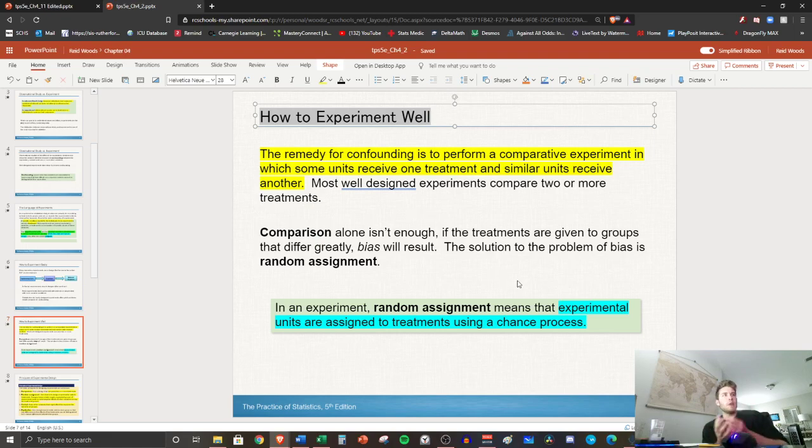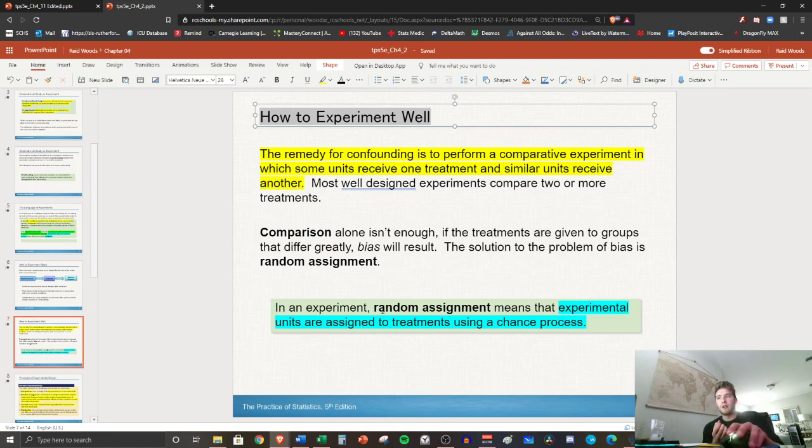Now, if we're going to make two groups, let's say we get our sample and we want to split them into groups. And let's say that I did this with my students. I want to compare writing speed with a crayon to writing speed with a pencil. Now, some groups are just going to be better at writing. They're just going to be better at writing sentences. They're just faster. Their handwriting is more efficient. So how do we make sure the groups are balanced so that we can really see a difference between them?